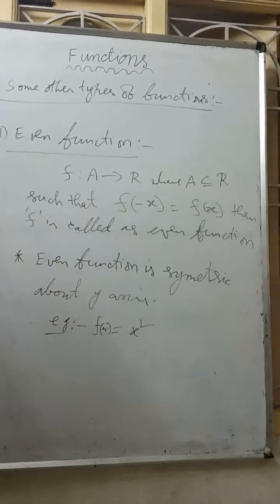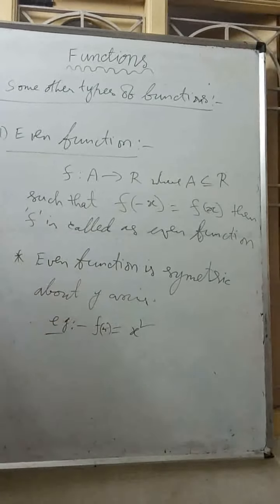So the image of this point will be on this side of the y-axis. That is, if x comma y is a point on the graph, then minus x comma y is also a point on the graph. Such a type of symmetry is called an even function.